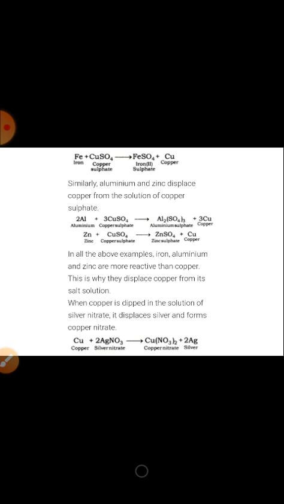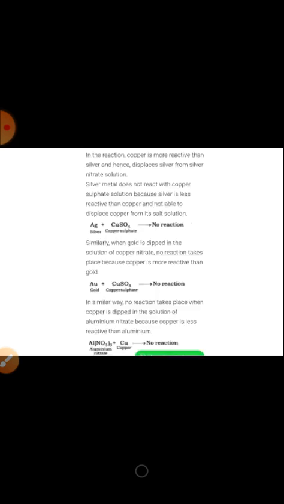When copper is dipped in the solution of silver nitrate, it displaces silver and forms copper nitrate. In the reaction, copper is more reactive than silver and hence displaces silver from silver nitrate solution. Similarly, when gold is dipped in solution of copper nitrate, no reaction takes place because copper is more reactive than gold. In a similar way, no reaction takes place when copper is dipped in the solution of aluminium nitrate because copper is less reactive than aluminium.